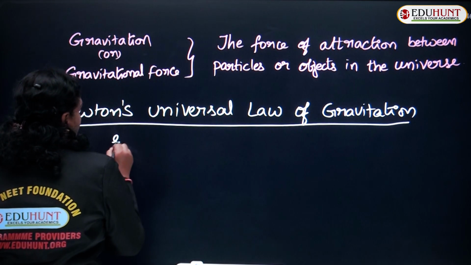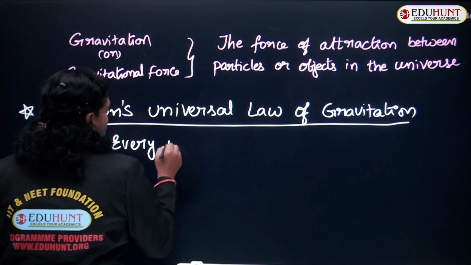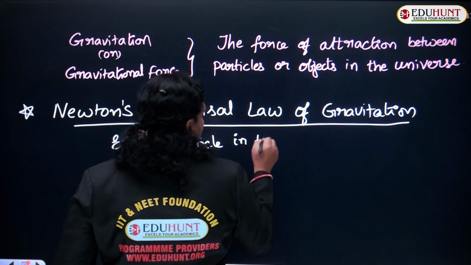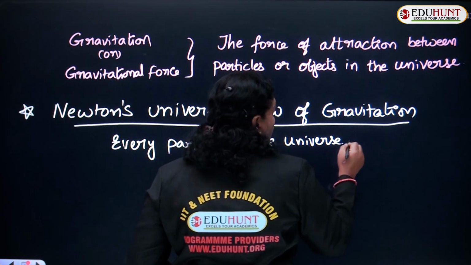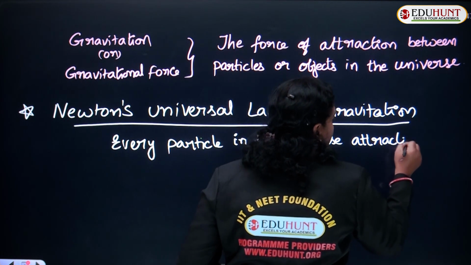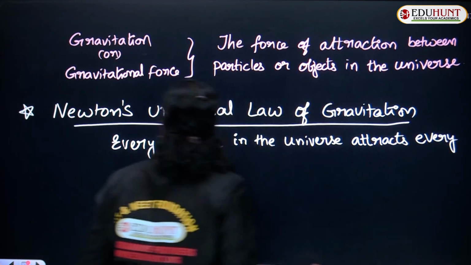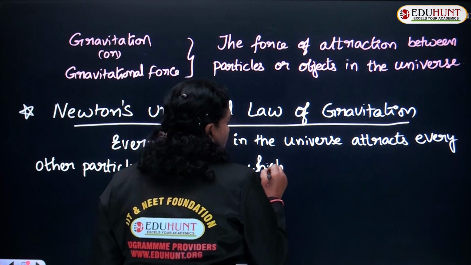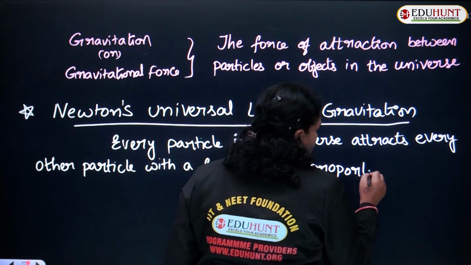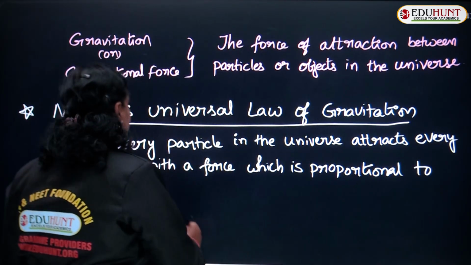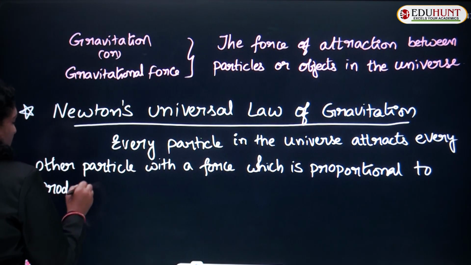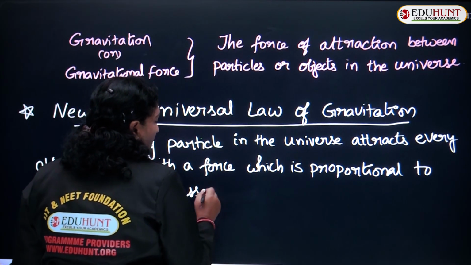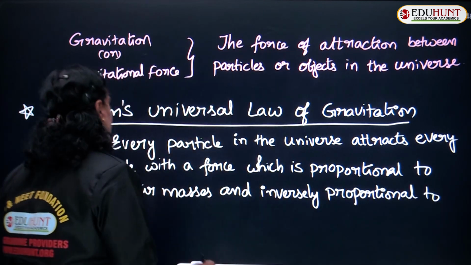So what he says is that every particle in the universe attracts every other particle with a force which is proportional to the product of their masses and inversely proportional to the square of the distance between them.